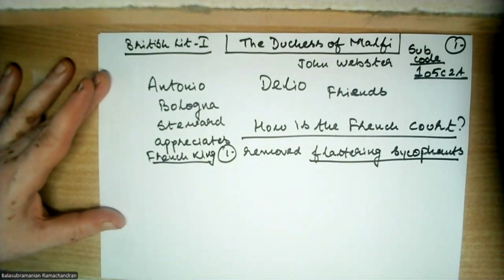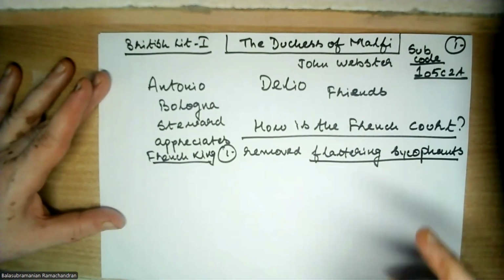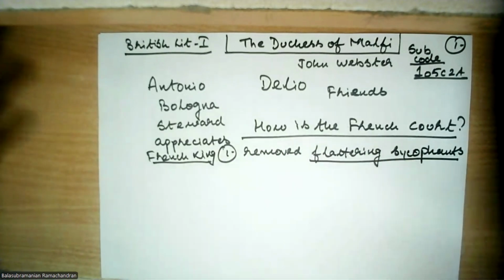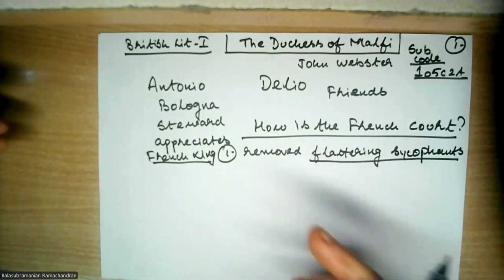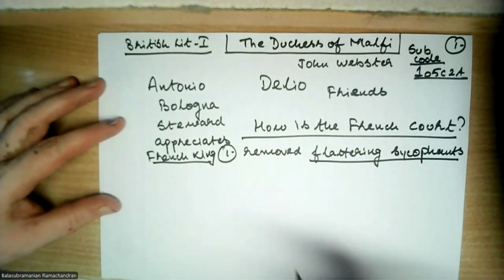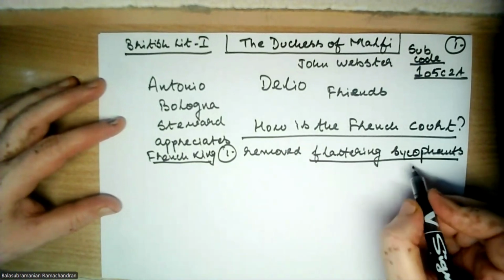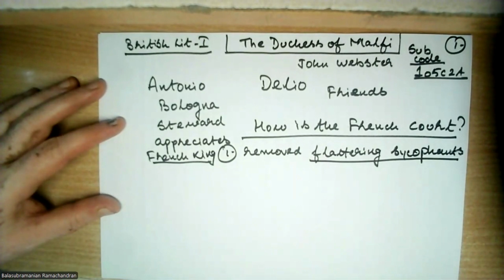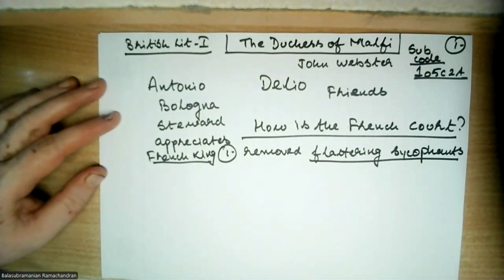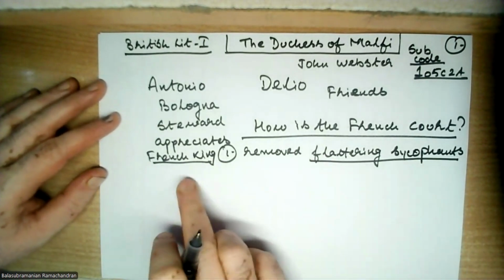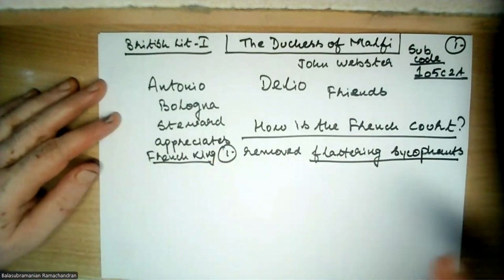And not only that, when someone gives you unnecessary importance, unnecessary praise, this is not going to help in ruling. This will not help in governance. This will not help in becoming a better king. So he has removed all flattering sycophants. A flatterer is someone who keeps on praising you. The sycophant is someone who acts in such a manner that he wants some advantage from you. In this case, such people have been removed from the French court.